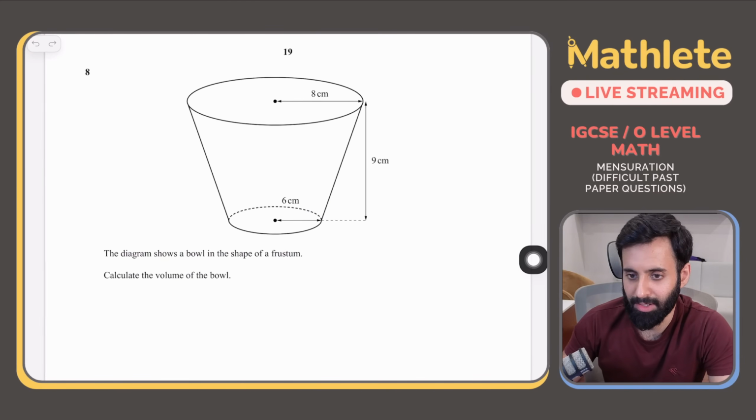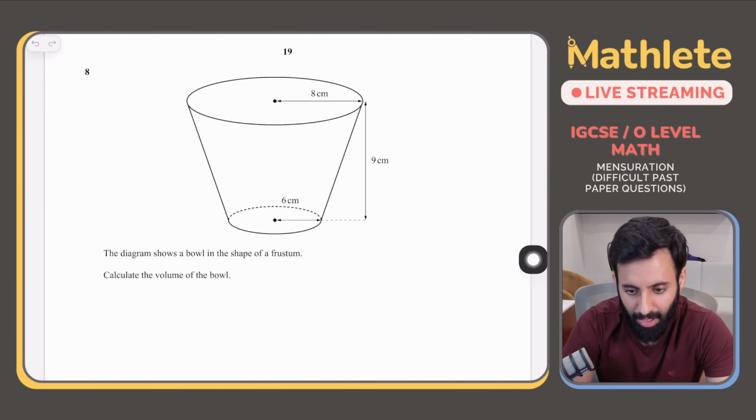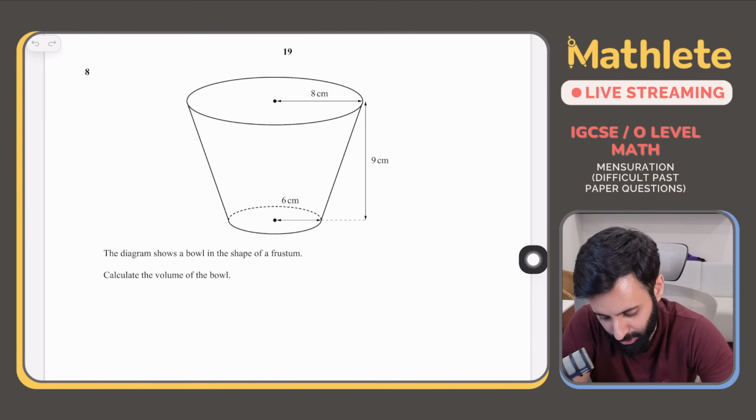There's no rocket science. How will we do this? बेटा सोचो, दिमाग लड़ाओ. How will you calculate the volume of the bowl?